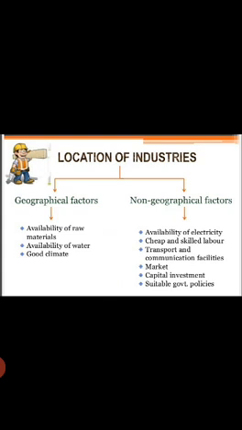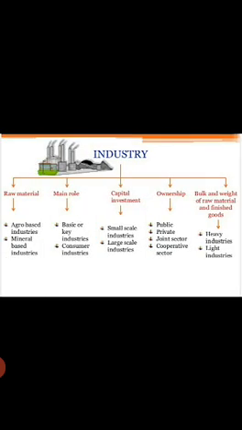Non-geographical factors: availability of electricity, cheap and skilled labor, transport and communication facilities, which are important, market, capital investment, and suitable government policies. Those were the non-geographical factors we need for a good industrial location.